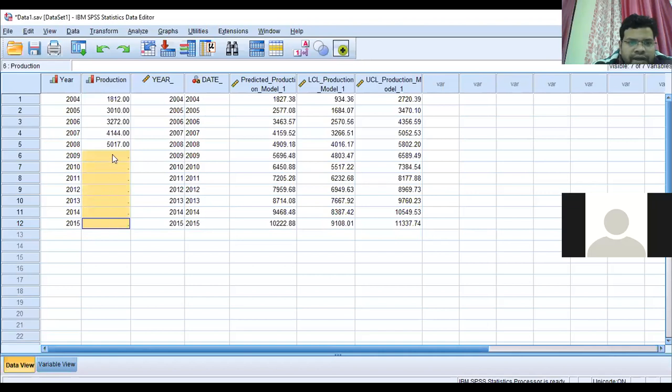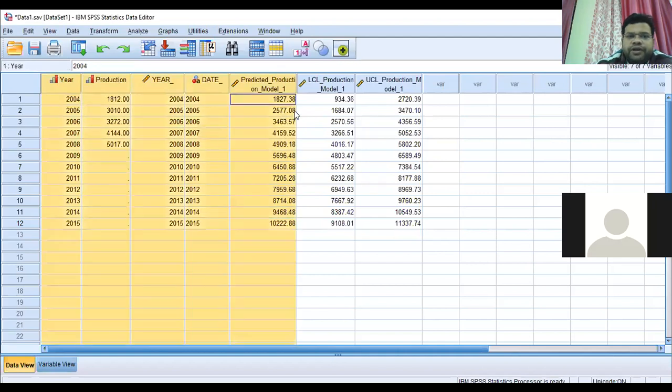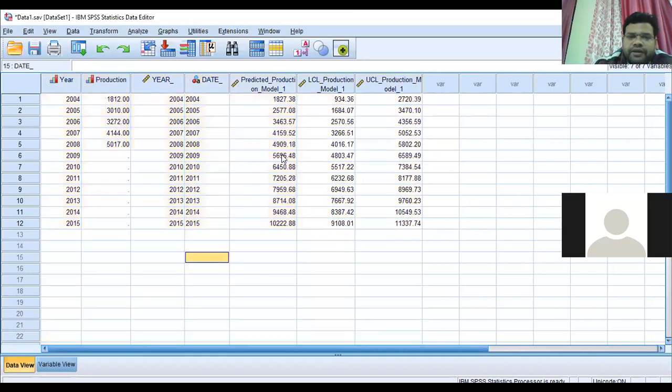But after time series analysis, here we have got these predicted values. Finally, you can write this table in your analysis part, and you can say that after doing the time series analysis, these will be the forecasted values from 2009 to 2015.